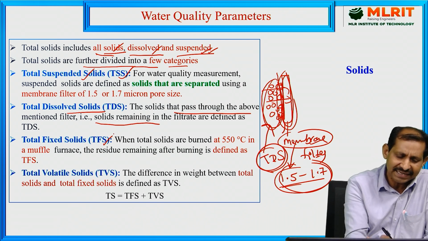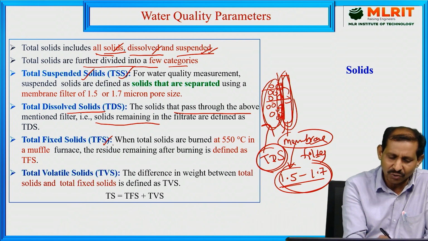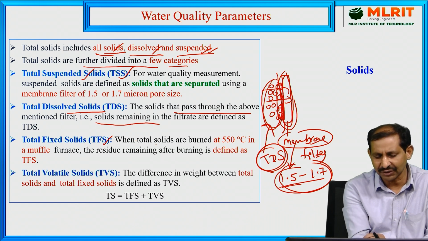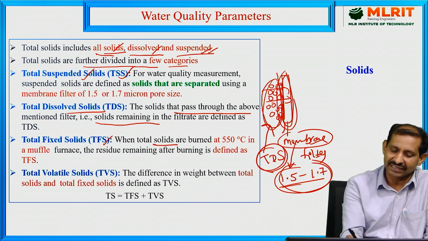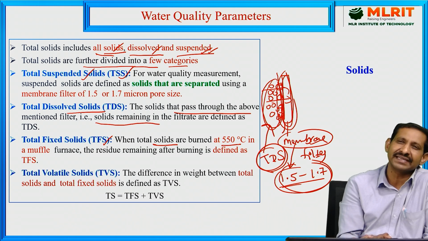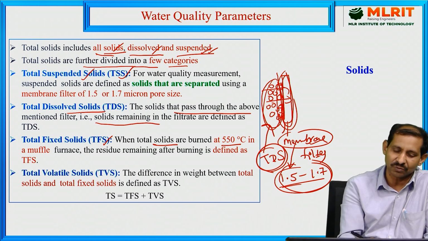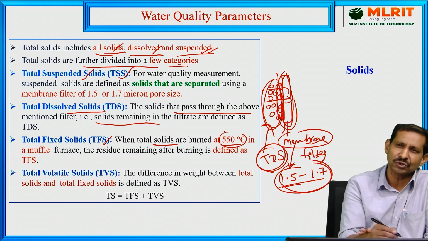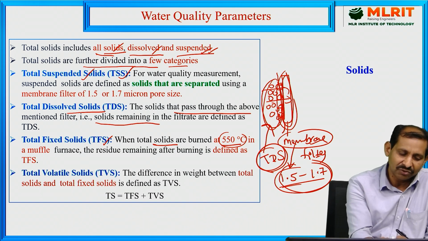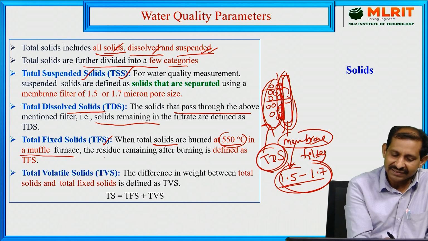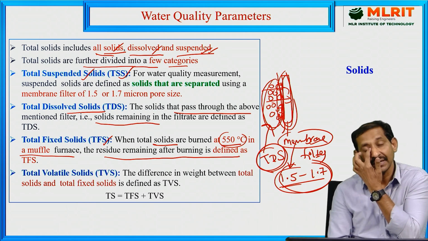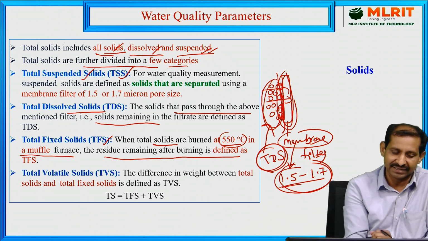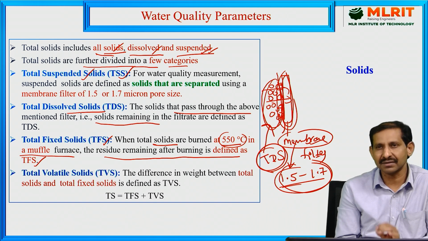The next category is the total fixed solids. Total fixed solids means when we take the total solids quantity, it is burned at a temperature of 550 degrees centigrade in a muffle furnace. Because we are taking higher temperatures, we must use furnaces. So we are using muffle furnaces. The residue remaining after burning at 550 degrees centigrade is called the total fixed solids.